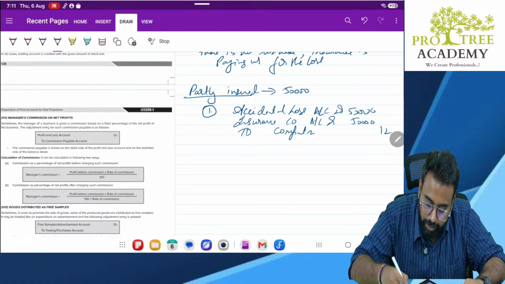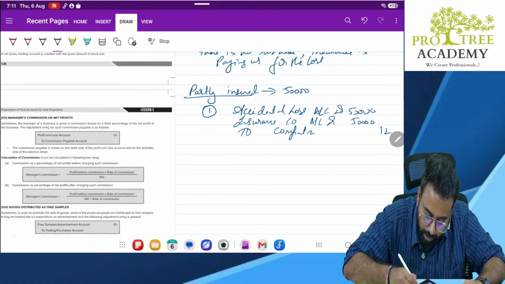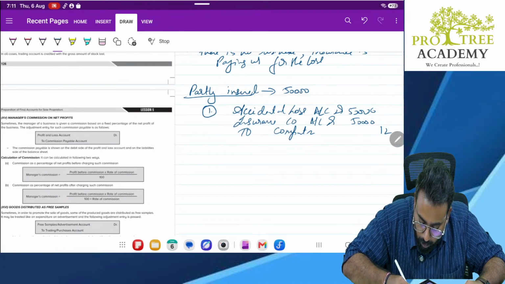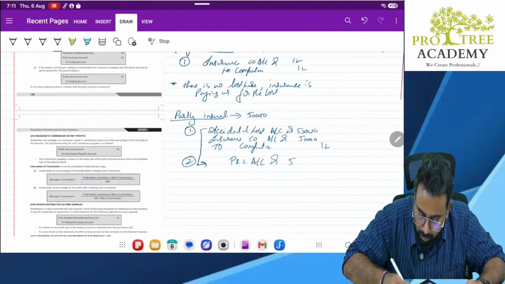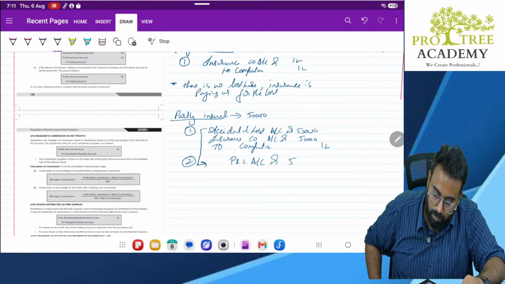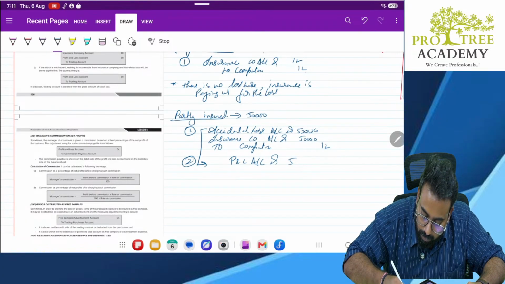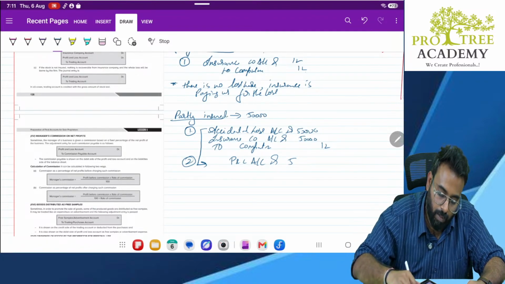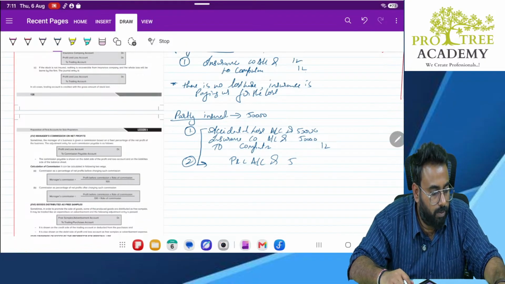Clear? So these two entries you write, and here what will happen? This needs to be transferred, correct? So P and L account debit 50,000 to accidental loss. Please note it down.